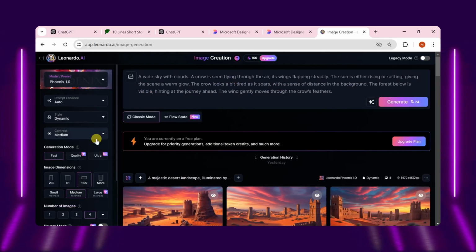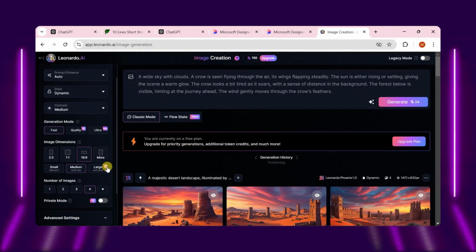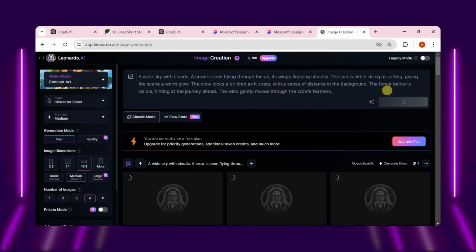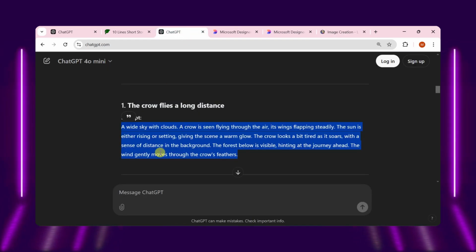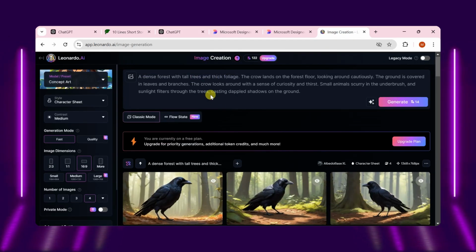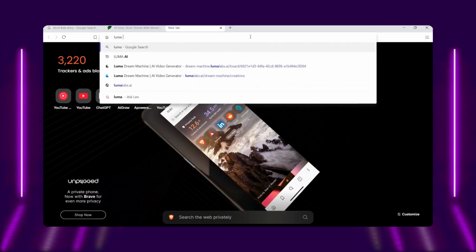Then select the image dimension to 16:9. Then select 4 images after that. Click on Generate, and it will start generating images. Do the same with all the prompts and create images. Once the images are created, put them in a folder. I have generated all the images for video generation.